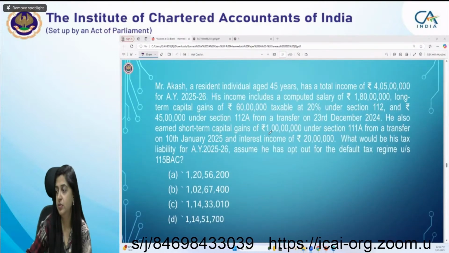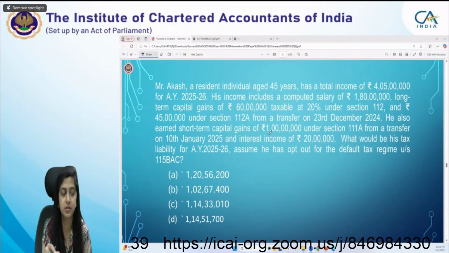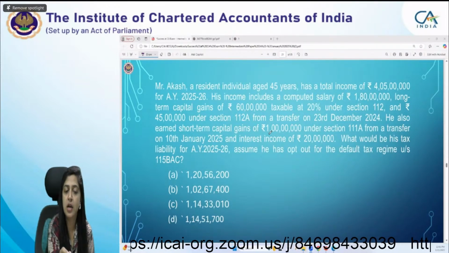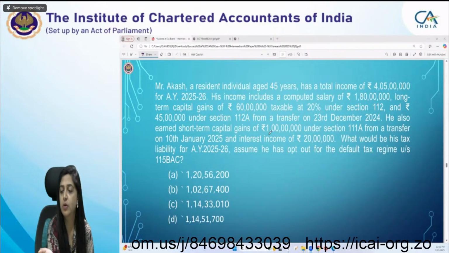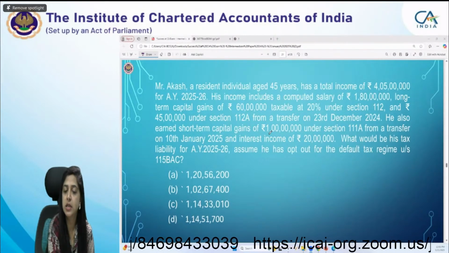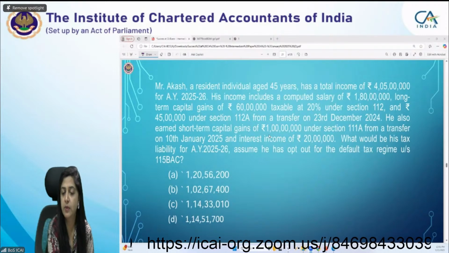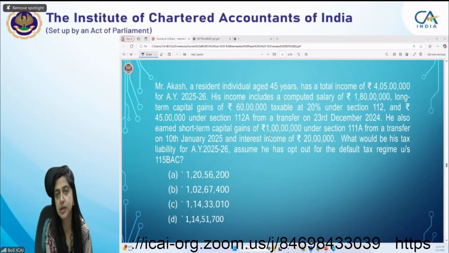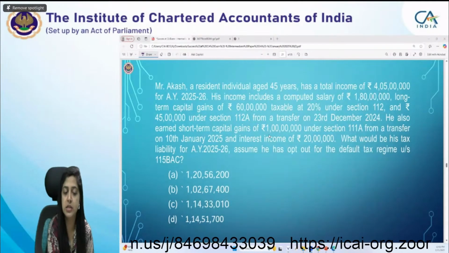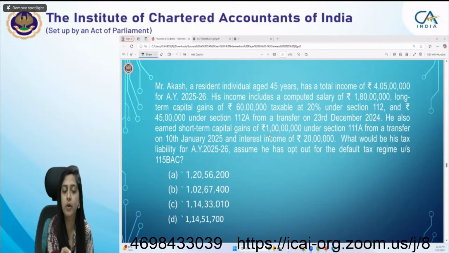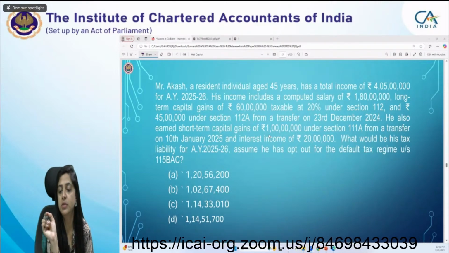Okay, I'll just read through the MCQ. Just take your time to solve this MCQ because computation is there in this. Mr. Akash, a resident individual aged 45 years, had a total income of 4 crore 5 lakh. His income includes salary 1 crore 80 lakh, LTCG of rupees 60 lakh, which is taxable at the rate 20% under section 112. Then he has LTCG income again, under 112A, of 45 lakh from a transfer which took place on 23rd December 2024.